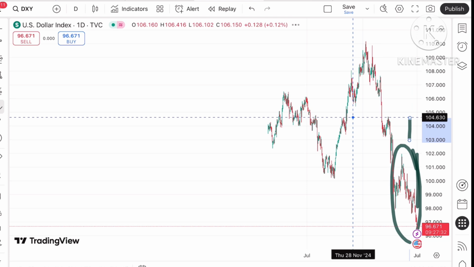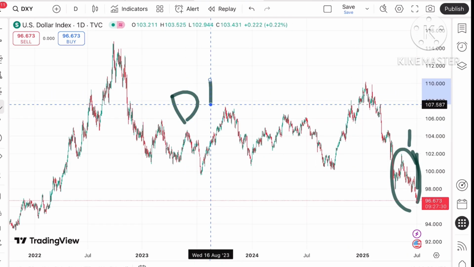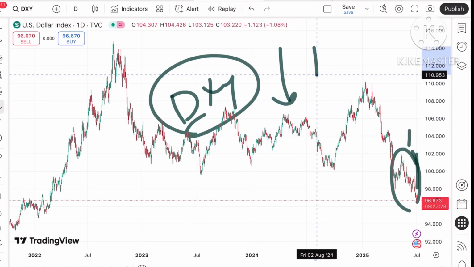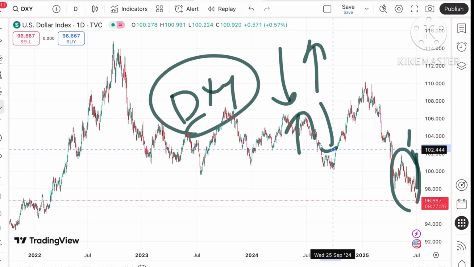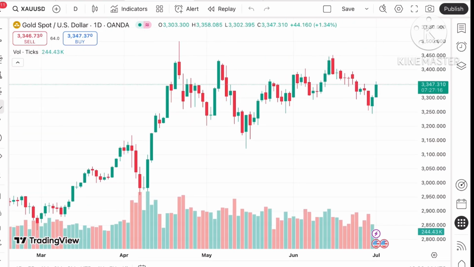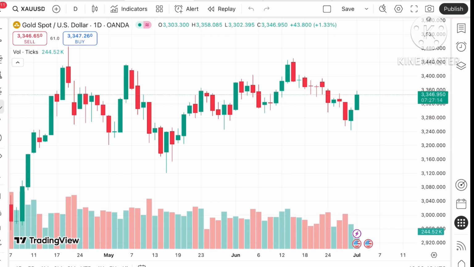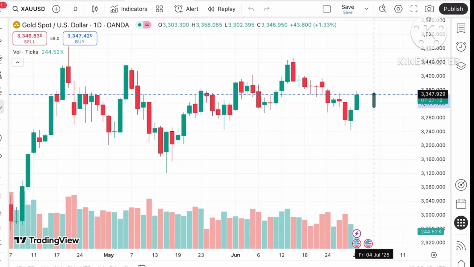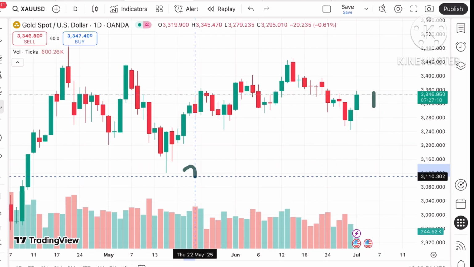Okay, so as I have already explained to you the movement of the dollar index, which is inversely related to gold. Okay, so let's see how the gold is moving. See, for 2 days there is a continuous upside. So let's see, suppose if the price sustains this level, it can move towards the next resistance of today's resistance,